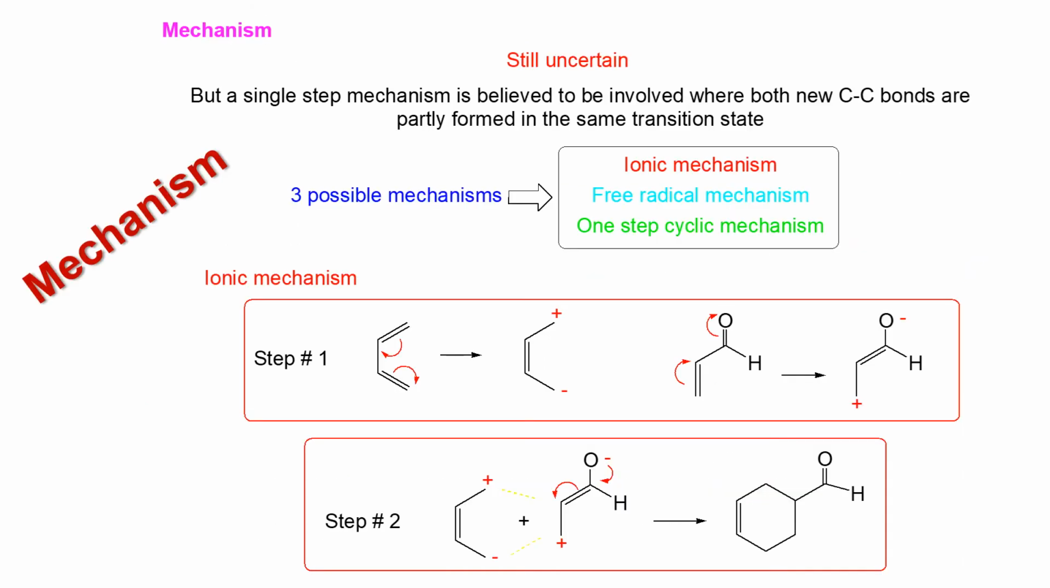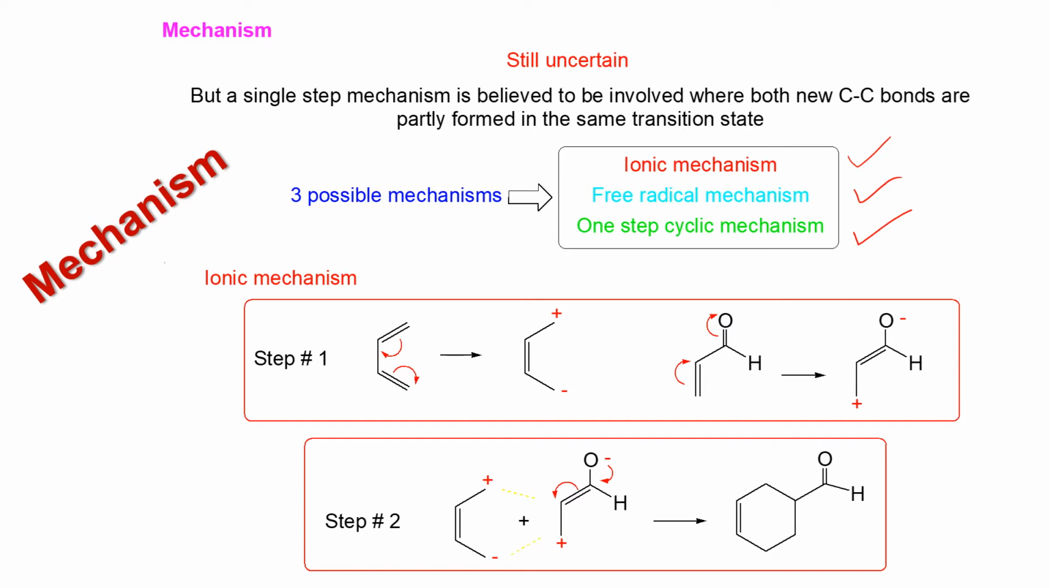Now about the mechanism of the Diels-Alder reaction. Actually, the mechanism is still uncertain, because 3 types of mechanisms were explained by scientists. Some support an ionic mechanism, some support a free radical mechanism, but the maximum number of scientists support the one-step cyclic mechanism. I shall discuss these 3 mechanisms one by one.